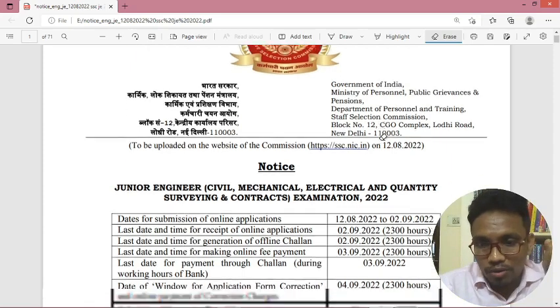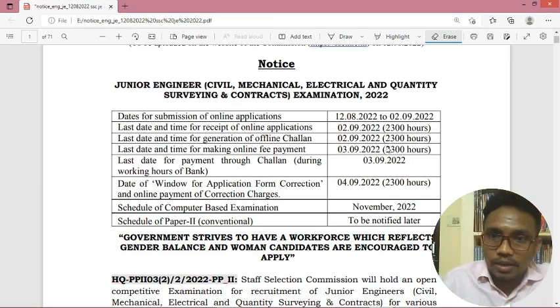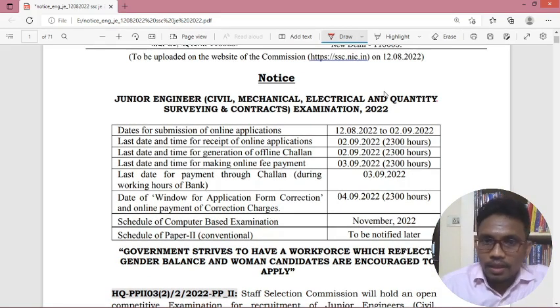Okay, we'll move forward. Next, important dates are coming. In the important dates, they mentioned the start date of the application, end date of the application, last date to complete the payment process, and the form correction date, and next a tentative scheduled exam date also they mentioned. We'll see one by one.